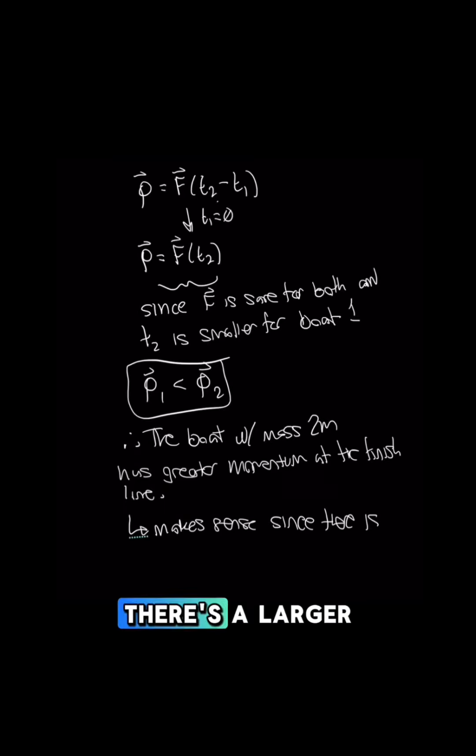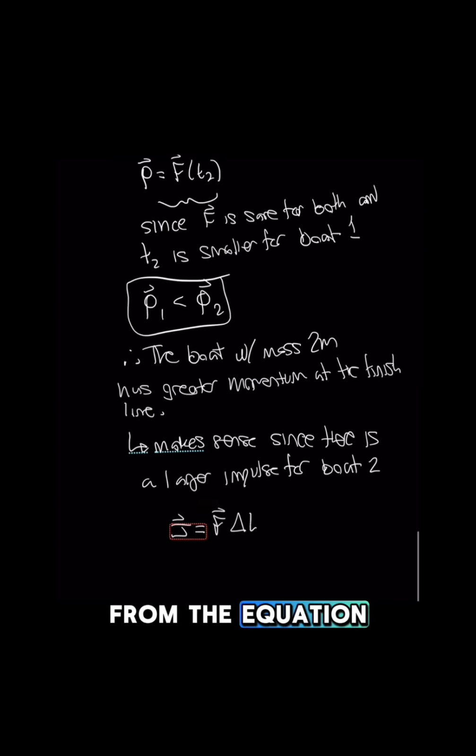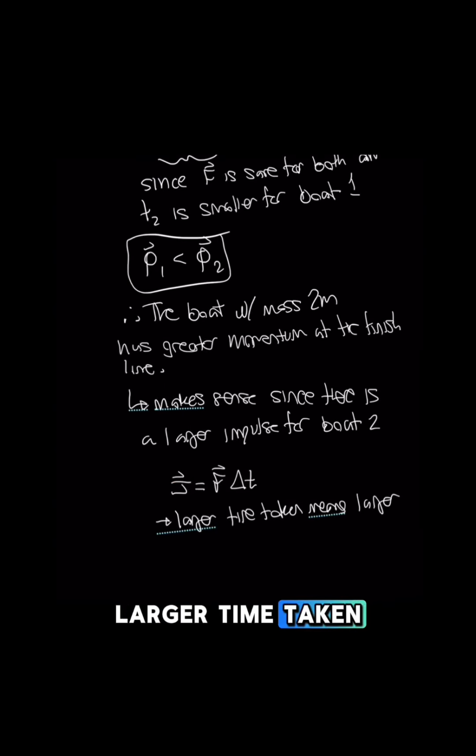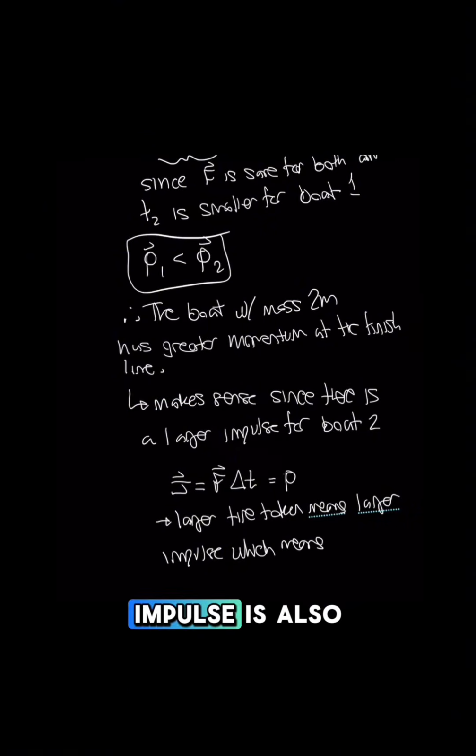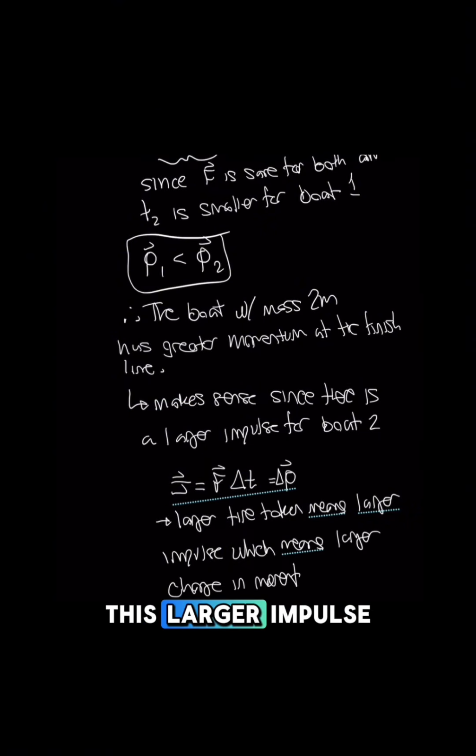And this makes sense since there's a larger impulse for boat 2. From the equation, we know that the larger time taken means larger impulse. And we know that impulse is also equal to the change in momentum. So this larger impulse also means a larger change in momentum, and that explains the behavior we see in the momentum of the two boats.